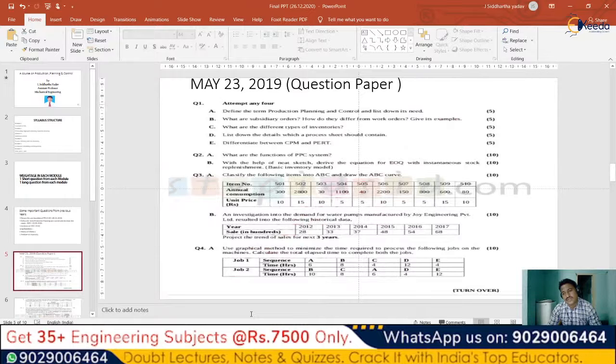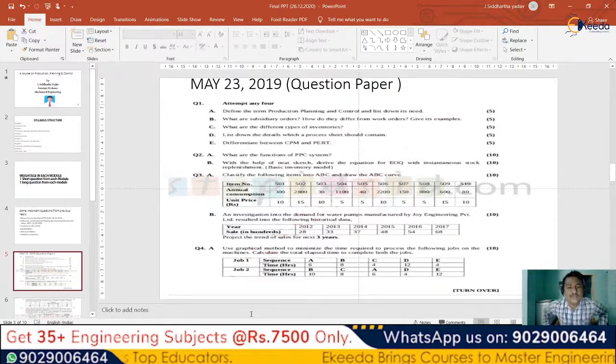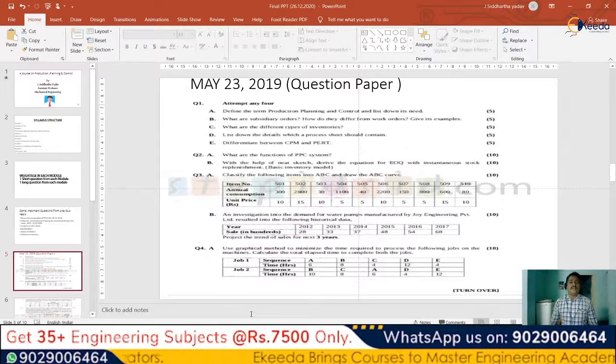Each of those functions will carry 1 mark each, which finally gives us the total 10 marks, which is the functions of production planning and control. Okay, so this is how generally we need to attempt a long question. Then how to find out the next question.